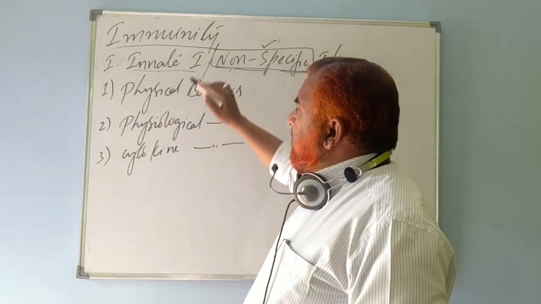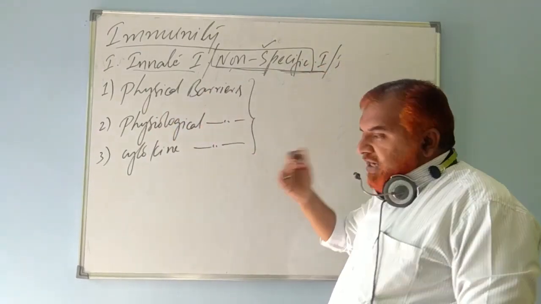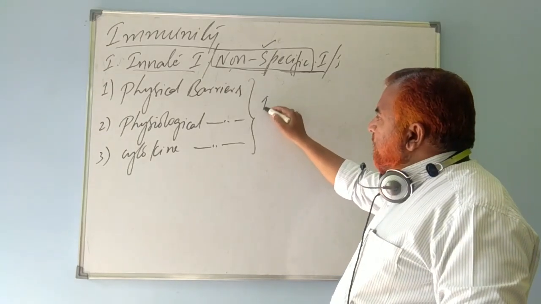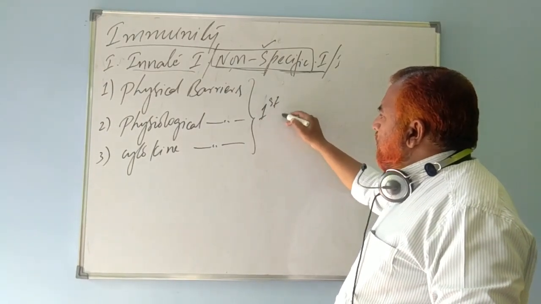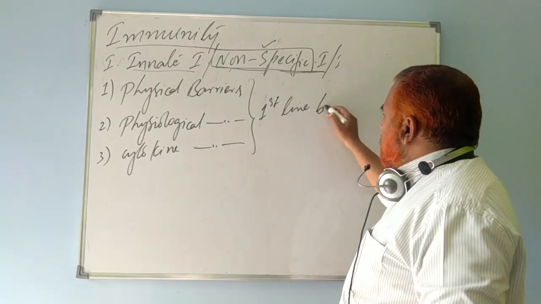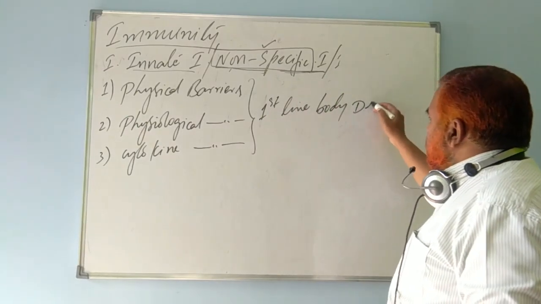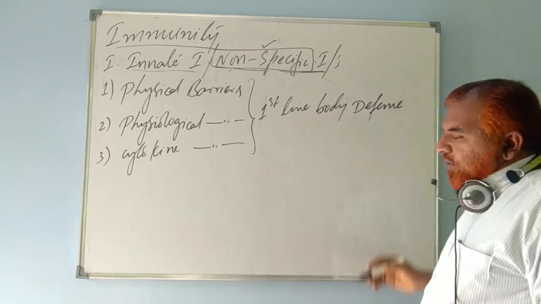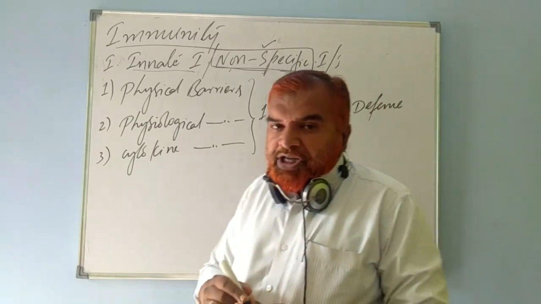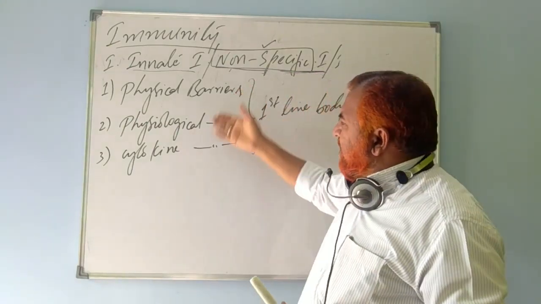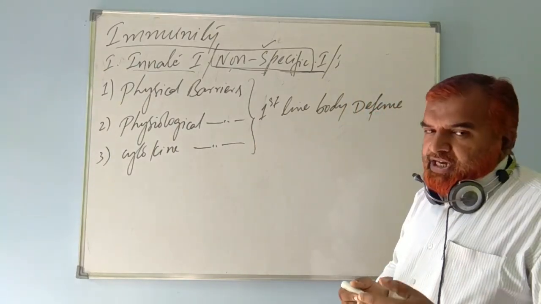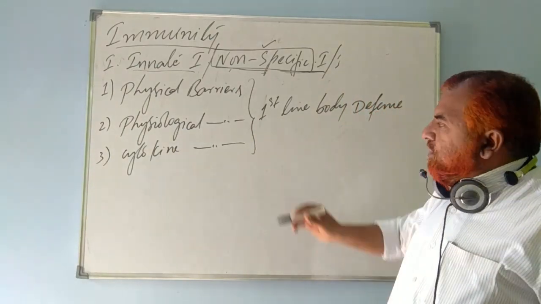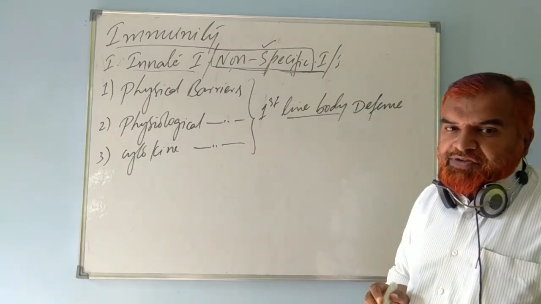This consists of innate immunity. All this collectively is referred to as the first line of body defense. First line of body defense, because whenever microorganisms try to enter into the body, they have to cross these barriers. They have to cross this first line of defense mechanism, the outer, the protective, right? So that's why it is the first line of body defense.